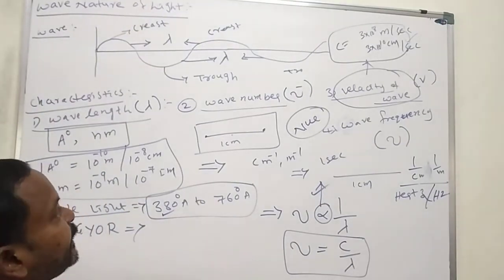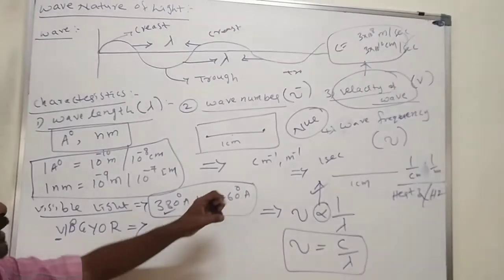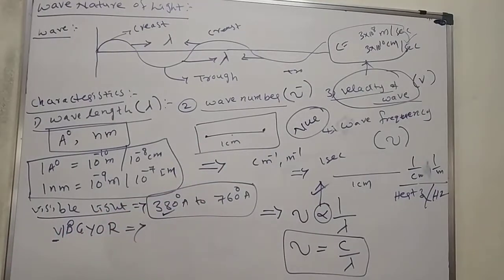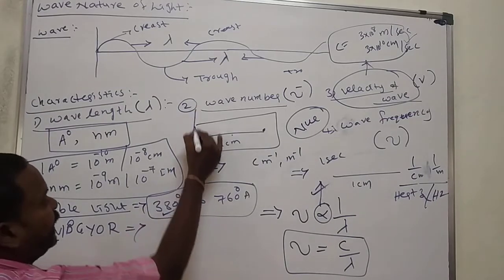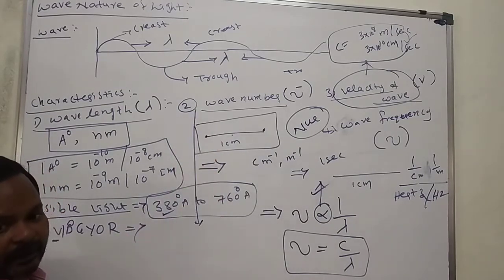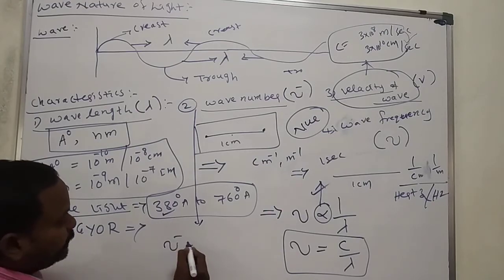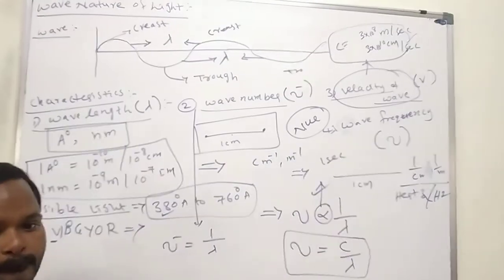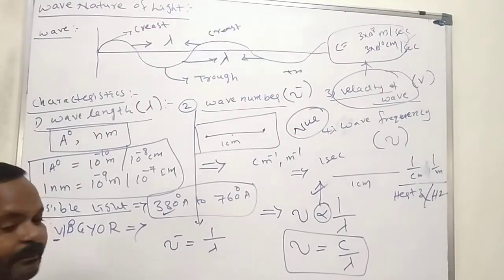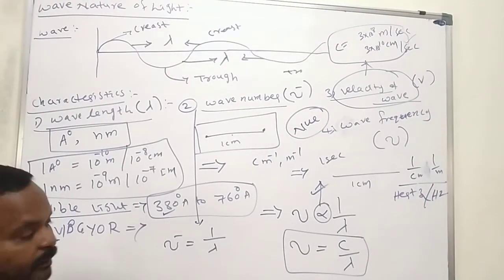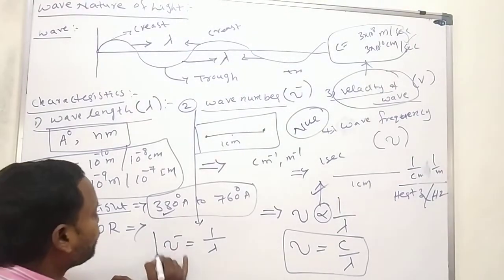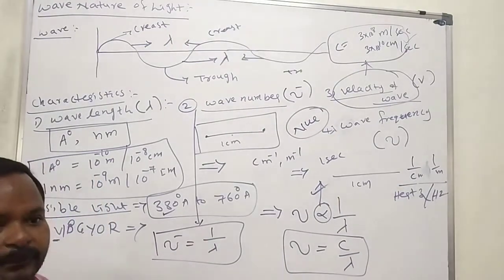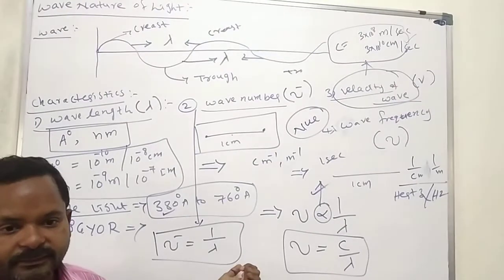And here, what is the relation between wave number and wave frequency? First we will see the wave number. The principle for wave number is 1 by lambda. It is also inversely proportional to the wavelength.